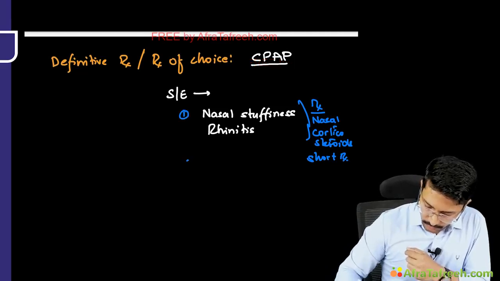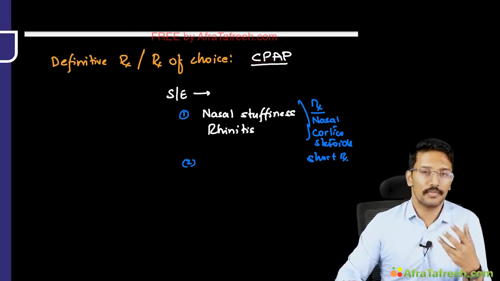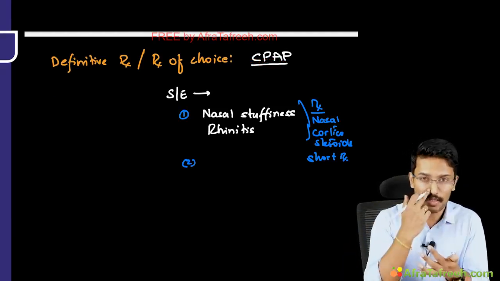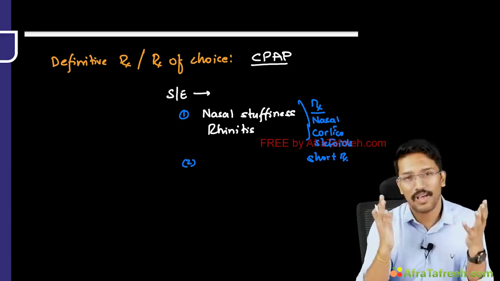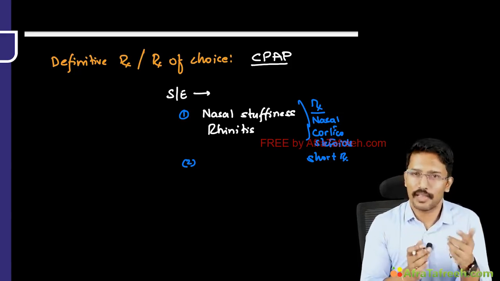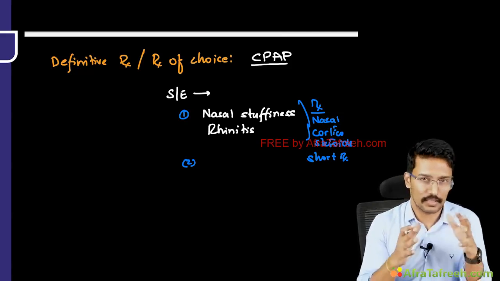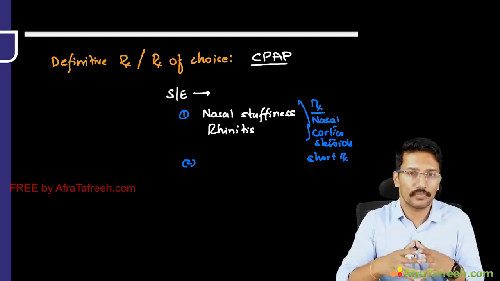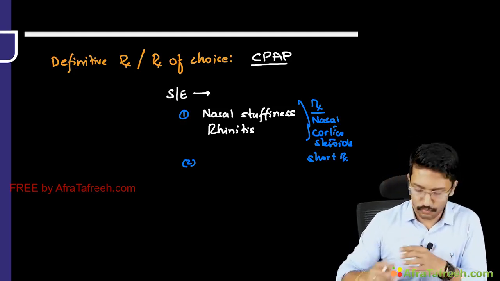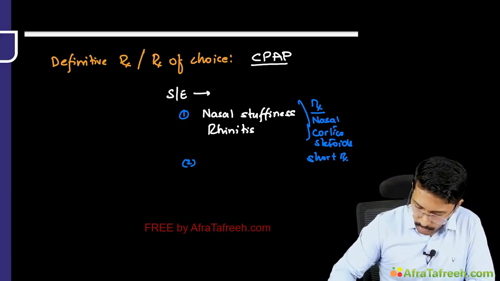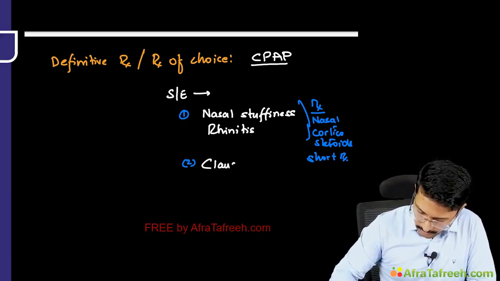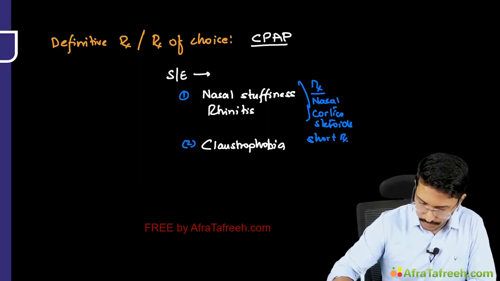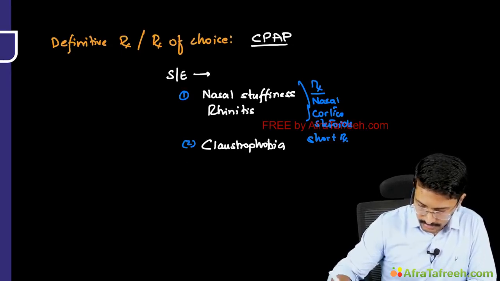Then second, we will be using the interfaces. Like to deliver this positive airway pressure, we will be using either face mask or nasal devices or oral devices or helmets. There are various interfaces. Recommendation is preferably use a nasal device. That is the standard recommendation. But like most of these devices are bulkier and they can make the patient feel claustrophobic. So claustrophobia is one more limiting factor with respect to CPAP. Okay, then anything else it can cause as a side effect?